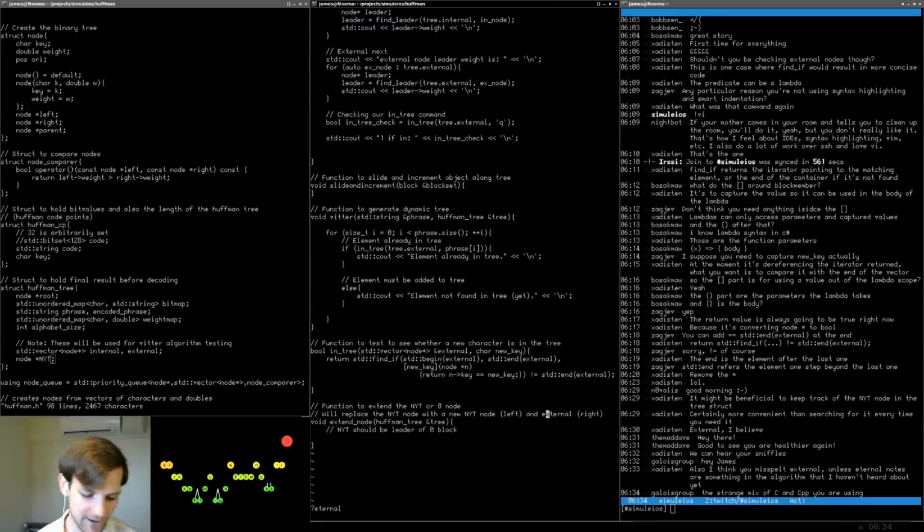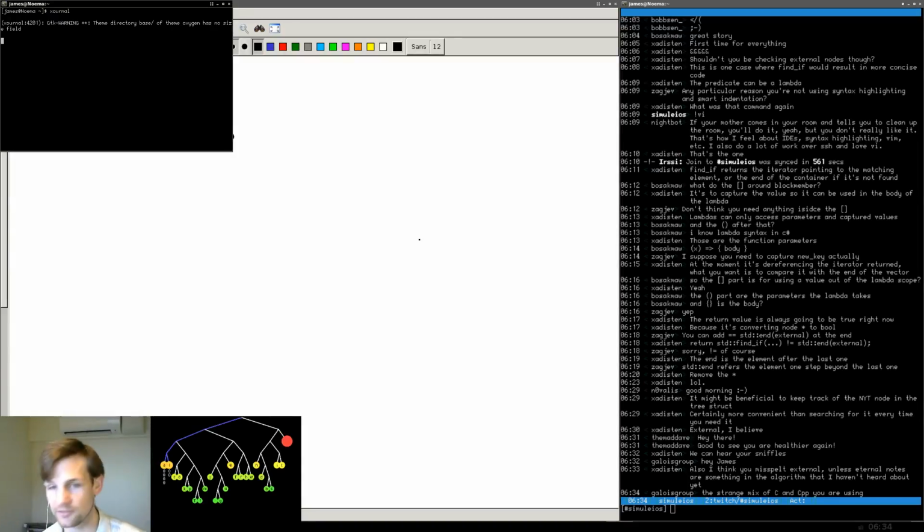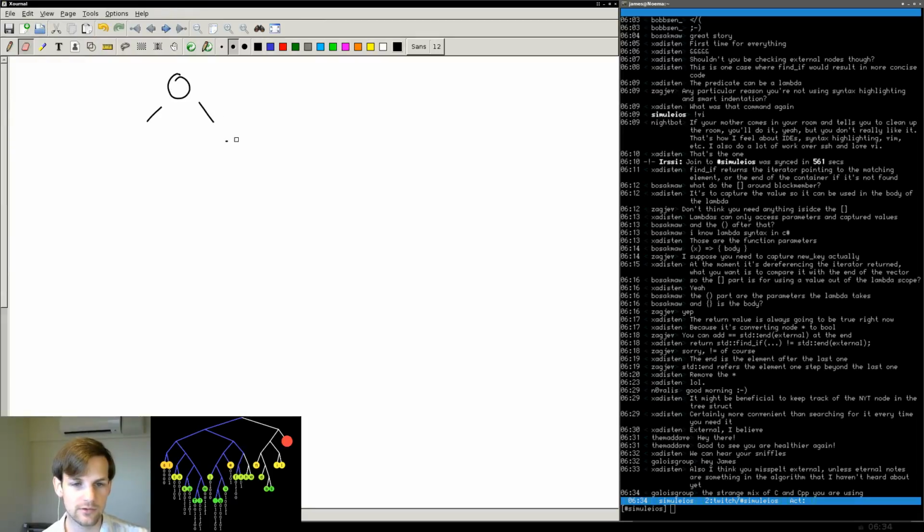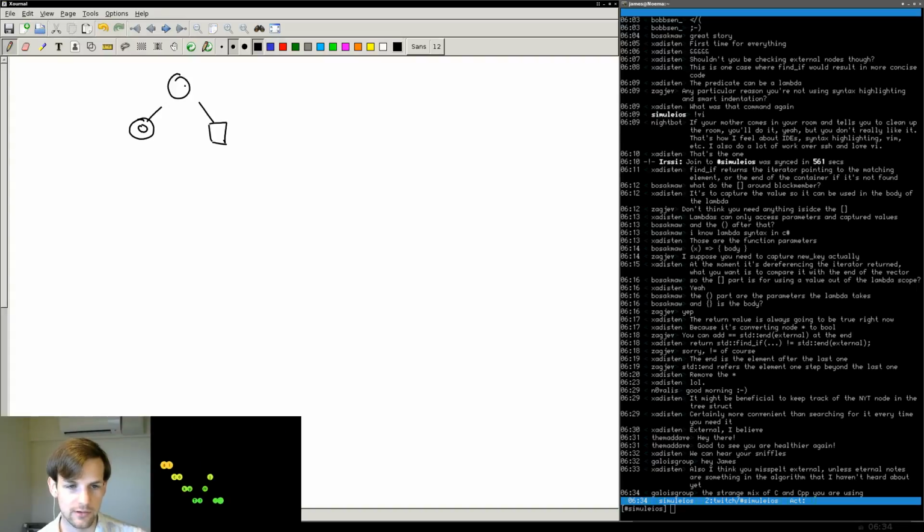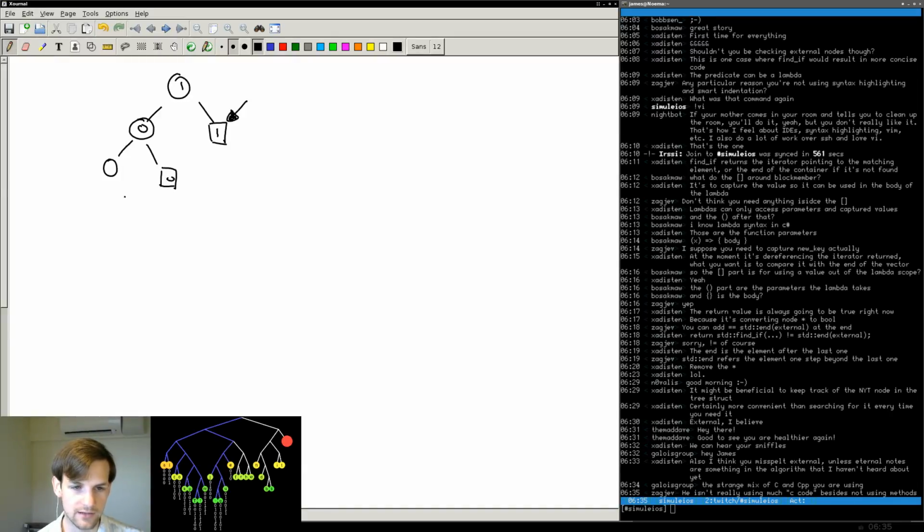Not a programmer. Okay, so let's go through and let's think about what we need to do here. Oops, sorry about that. Okay, so what I'm going to do is I'm going to assume we have an external node here, and an internal node, 0 node here. So basically we just have one guy. Okay, so we have one guy, and he's here. Now we need to add in a new element. So what we need to do is add in 2 new elements here, a leaf node of weight 0 and an internal node of weight 0.